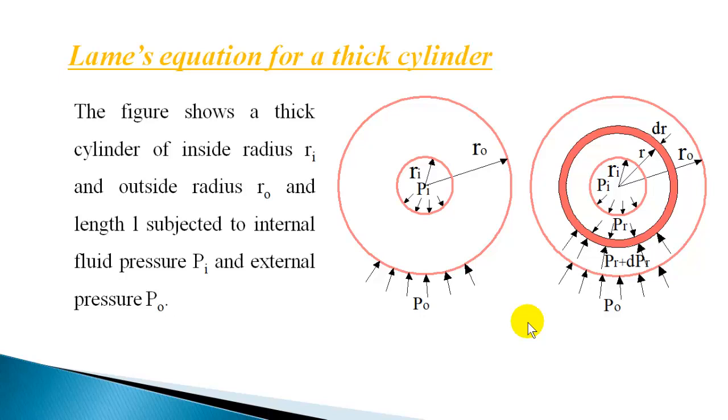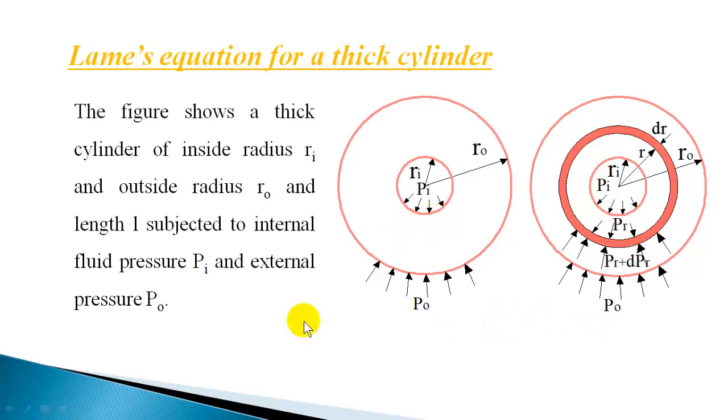The higher thickness is required to withstand this larger internal fluid pressure. So when a cylinder is subjected to larger internal fluid pressure, automatically the thickness of the walls should be designed to withstand this pressure, and thickness will be more. So classification generally is used based on the thickness of the cylinder. If the thickness is more than 1/10 of the internal radius, we can call it a thick cylinder. And for a thick cylinder, we need to use a different analysis.